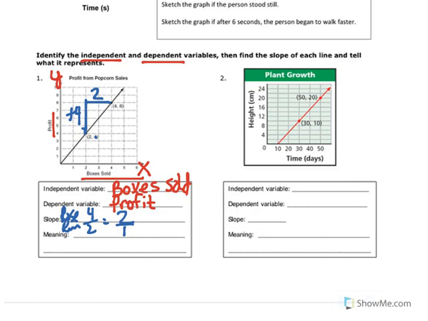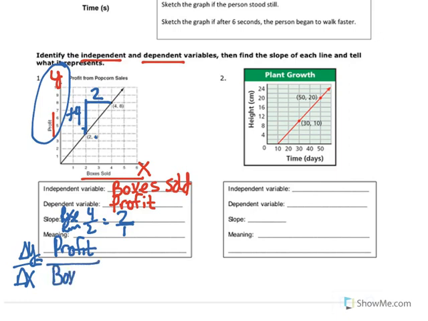Now, it says, what is the meaning? This is the procedure you need to use to figure out the meaning, because remember, slope is the change in y over the change in x. So let's put the words for the y. The y is profit over the words for x, which is boxes sold.